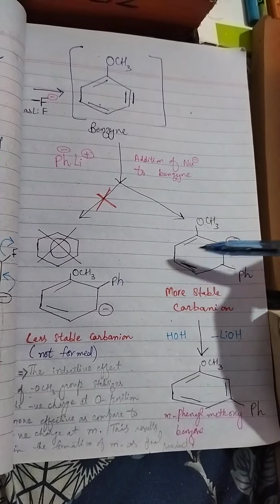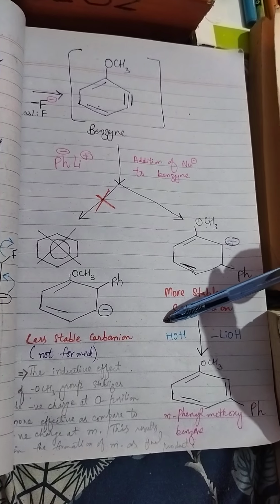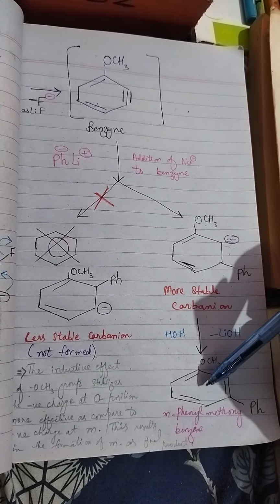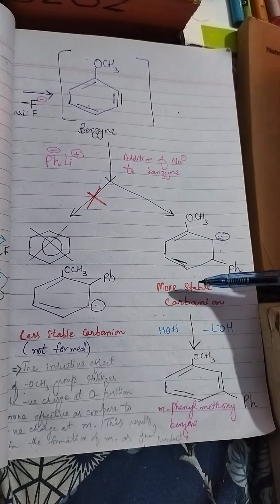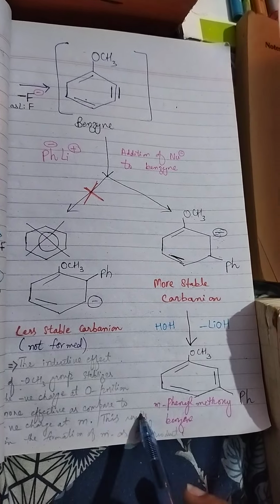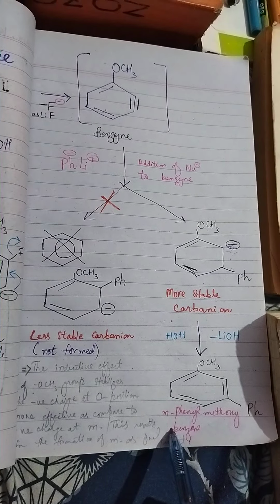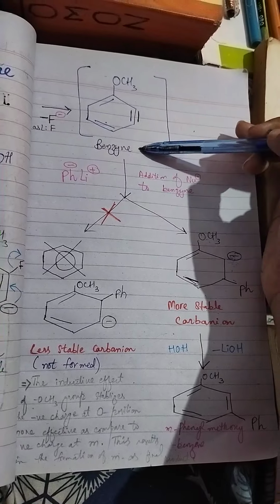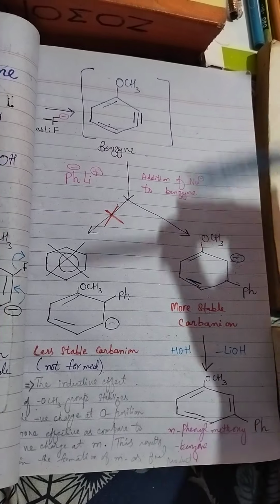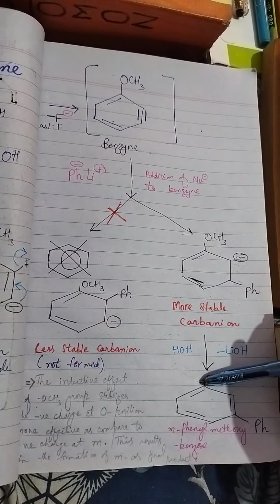This will result in the formation of the meta product when this is treated with water. So meta-phenyl methoxybenzene is formed. This is an example in which benzyne intermediate is formed and then the final product is obtained.